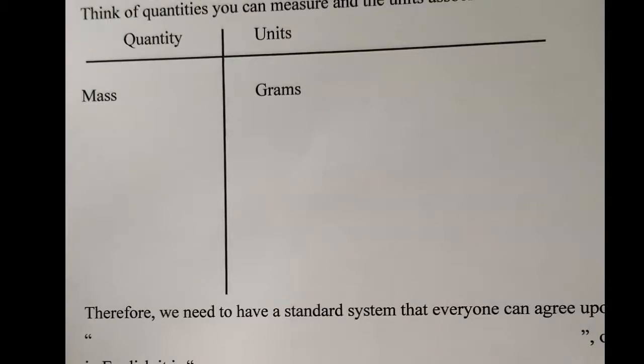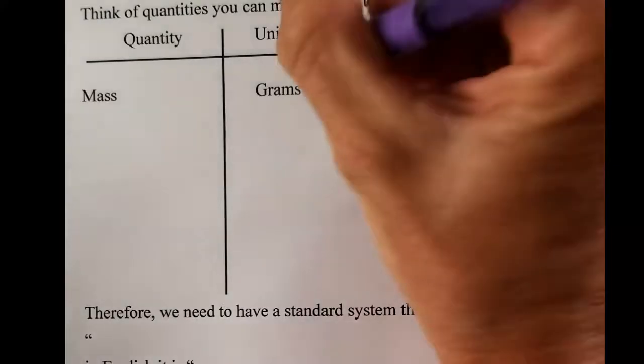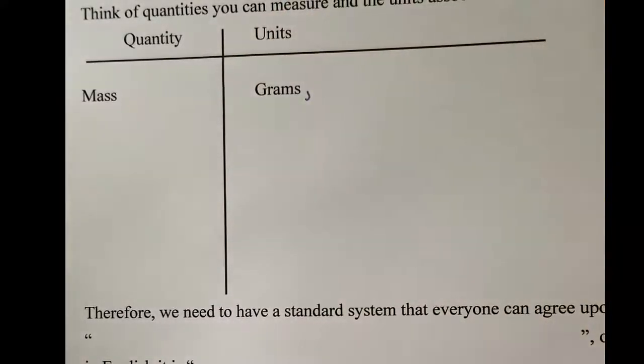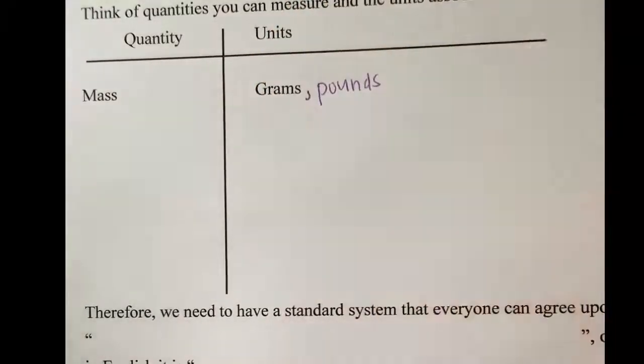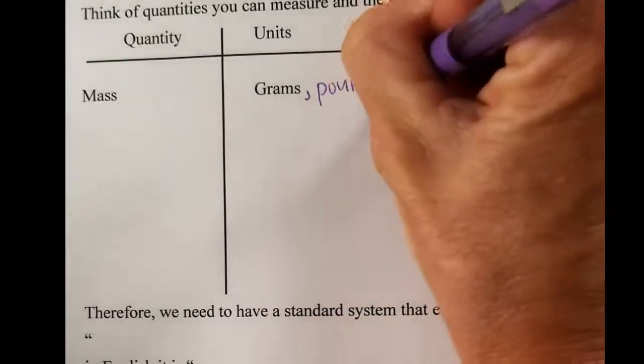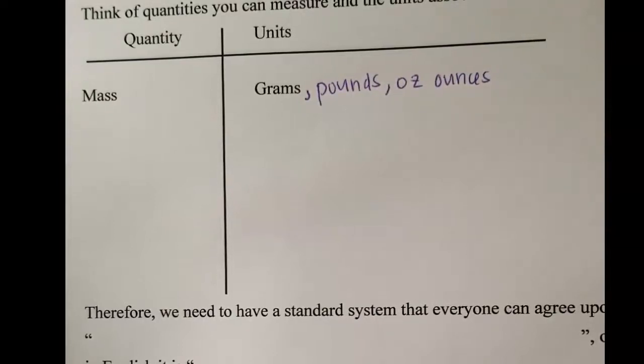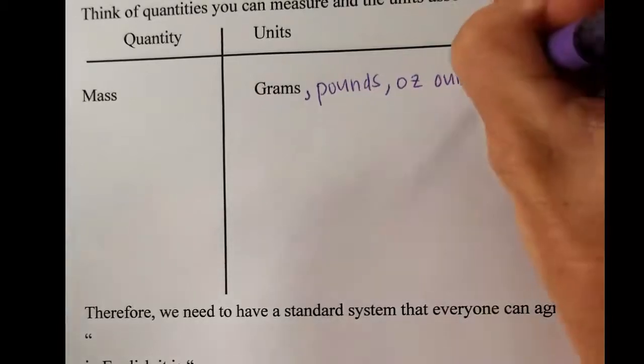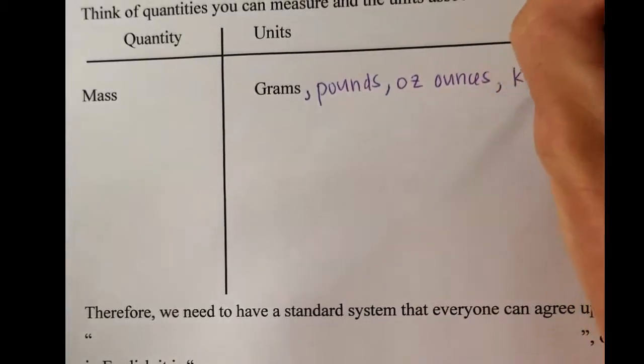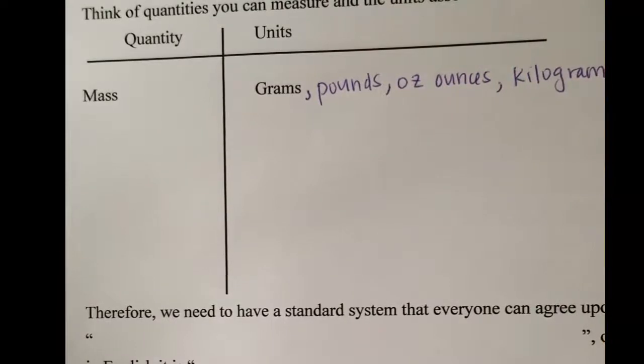But for you and I, if we were going to measure our own mass, we might step on a scale and maybe we would weigh ourselves in pounds. Pounds is another way to measure mass. We could also think of things like ounces. Ounces is something we might use to measure a steak. Or if we were going to measure ourselves in a metric system, we might think of measuring ourselves in kilograms. All measurements of mass, both in the SI system or the metric system and in our imperial measurement.